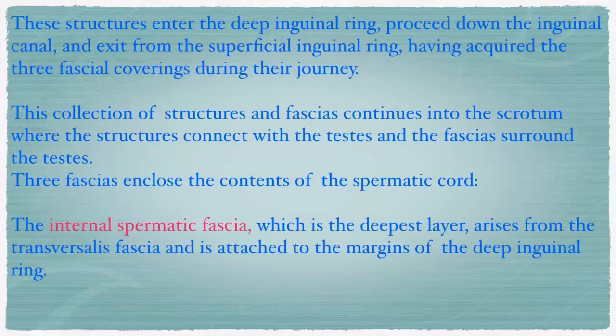These structures enter the deep inguinal ring, proceed down the inguinal canal, and exit from the superficial inguinal ring, having acquired three fascial coverings during the journey. This collection of structures and fasciae continues into the scrotum, where the structures connect with the testes and fasciae around the testes. These fasciae are internal spermatic fascia, which is the deepest layer, arises from the transverse fascia, and is attached to the margins of the deep inguinal ring. So, internal spermatic fascia is from transverse fascia.